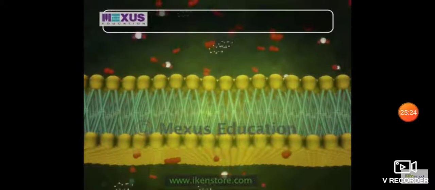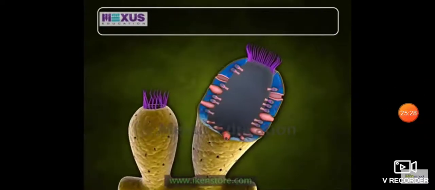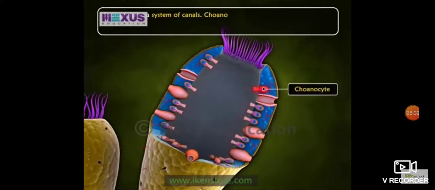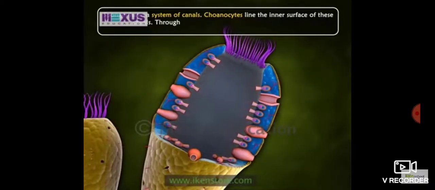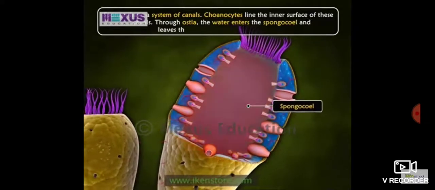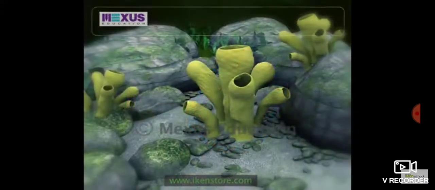In sponges, the water current flows through a system of canals. Choanocytes line the inner surface of these canals. Through the ostia, the water enters the spongocoel and leads out through a single large osculum. See how the water enters through the ostia and how it comes out through the osculum.